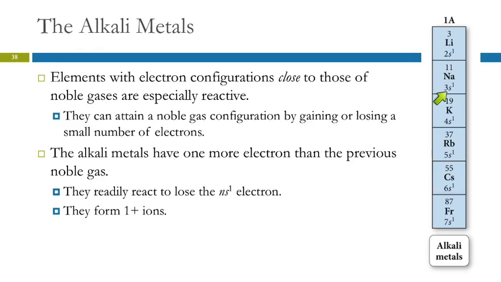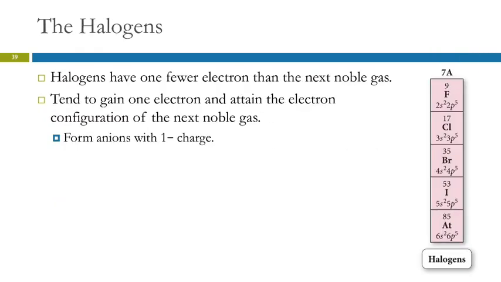Because if sodium loses this 1 electron, then it has 10 electrons, the same number of electrons as neon. Does sodium become neon? No. But on the outside, its electrons look like neon. When you dress like the cool kids, that doesn't make you one of them. You just look like them, right? So the alkali metals form +1 ions. And we learned to predict that before by saying, well, group 1 metals form +1 ions. Quantum mechanics explains why.